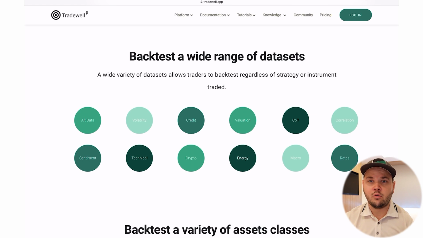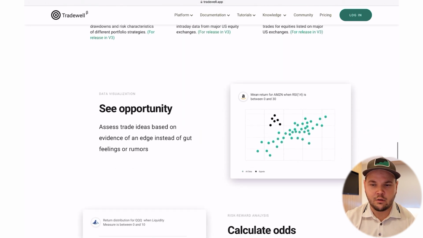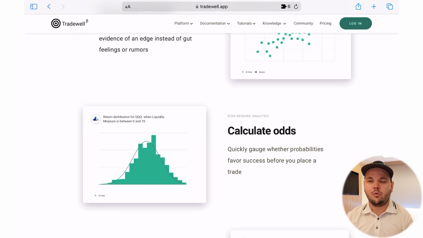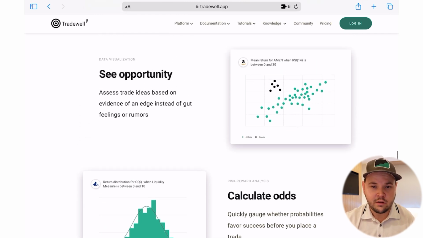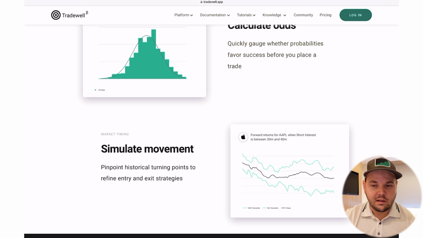They have a lot more instruments you can test on this, including stocks and I believe more Forex pairs also, and cryptos. So it's very nice. You have a lot more analytical data where you can see these curves and these opportunities to become better. So definitely a cool tool.